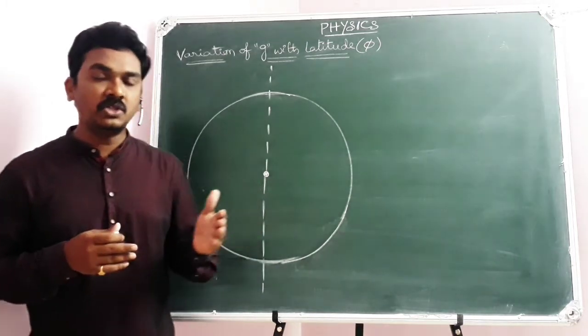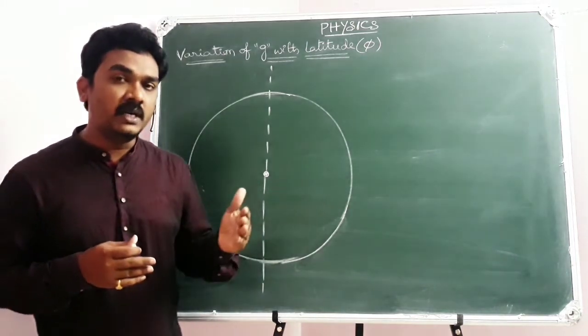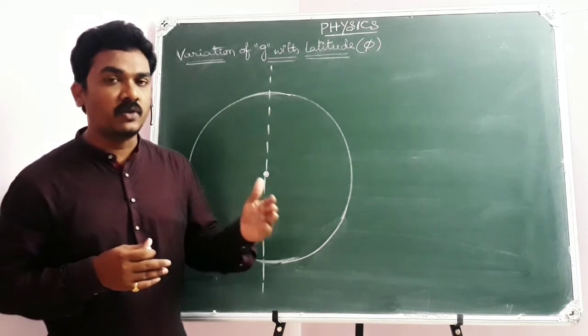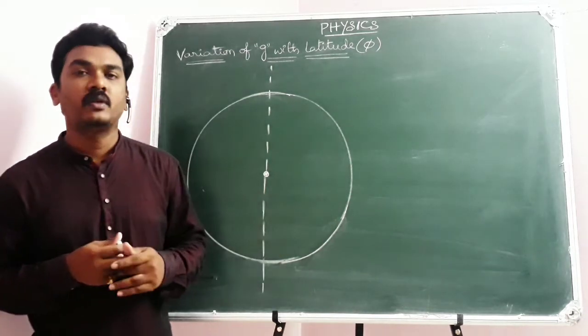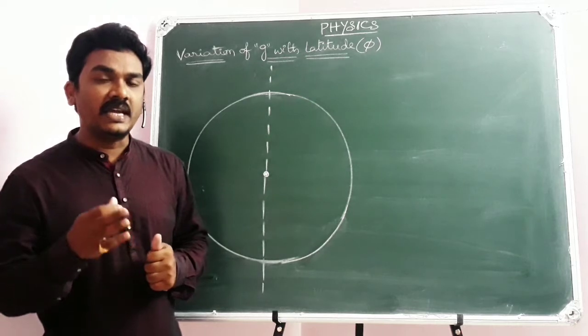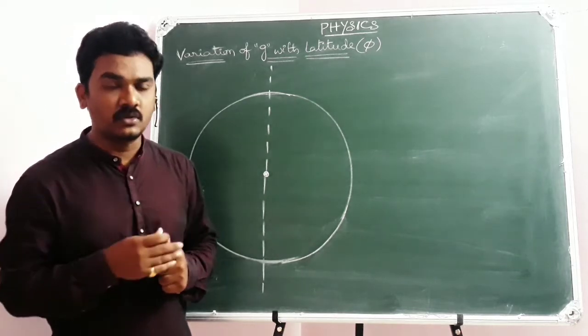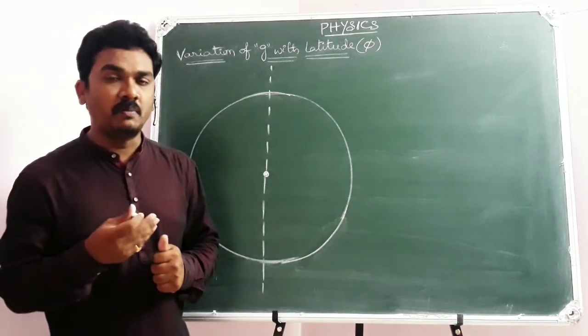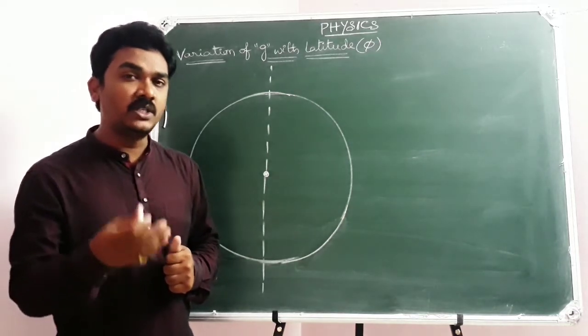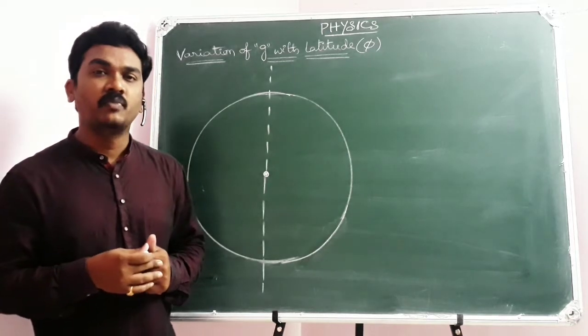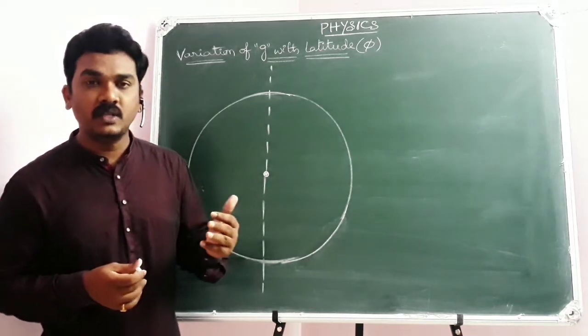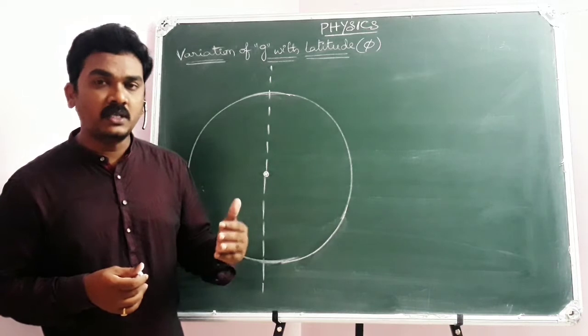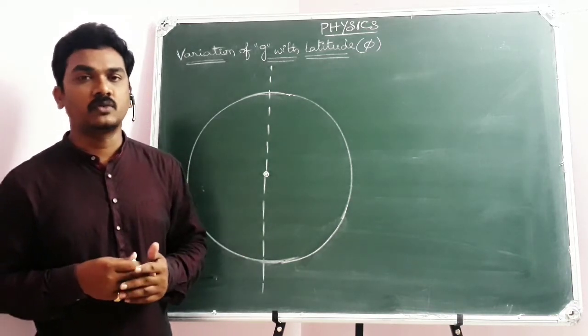Later there was a discussion on the vector mathematical form of the force of gravitation F bar, and then we dealt with the characteristics of gravitational force, which is an always attractive force, which does not depend on the presence of the medium in which the two masses are placed. So like that we have dealt with different characteristic properties of gravitational force.